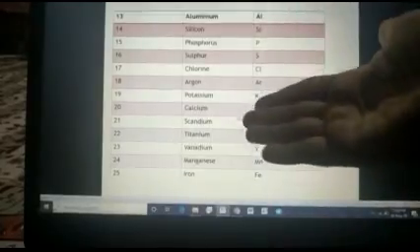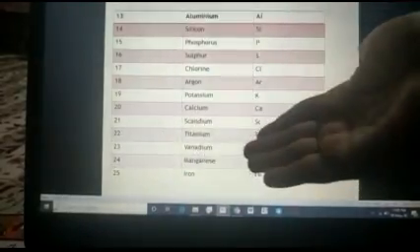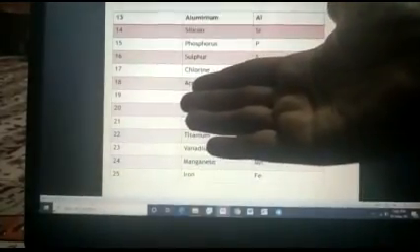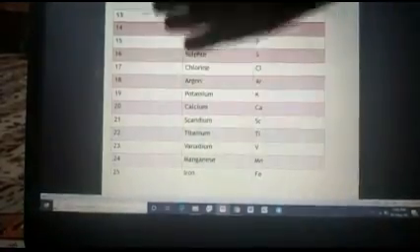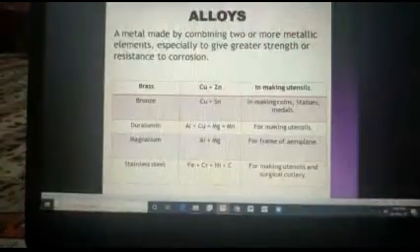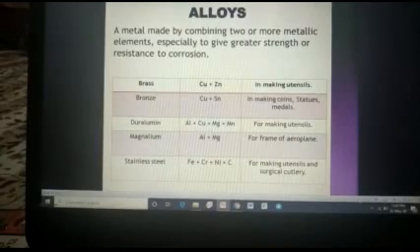You can understand how many ions they all have, how the breaking of atomic number takes place, and what the octet rule is. You will understand by learning these atomic numbers. Kindly learn them. Okay, after that let's begin with alloys.